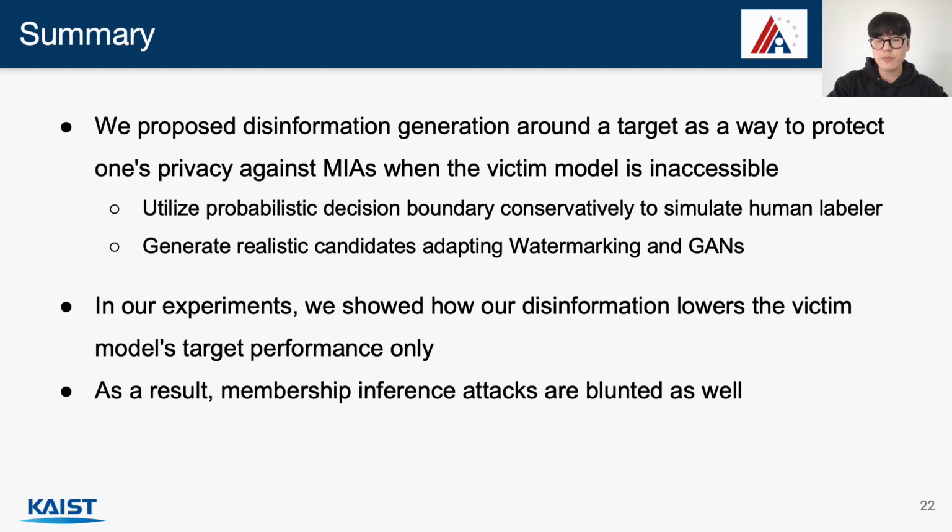In summary, we proposed disinformation generation around a target as a way to protect one's privacy against membership inference attacks when the victim model is inaccessible. In our experiments, we showed how our disinformation lowers the victim model's target performance without lowering the overall performance much. Consequently, we also show that membership inference attacks became much less effective as well.